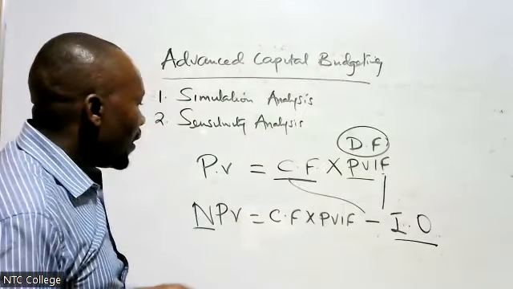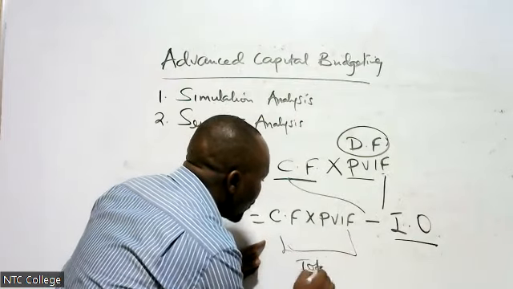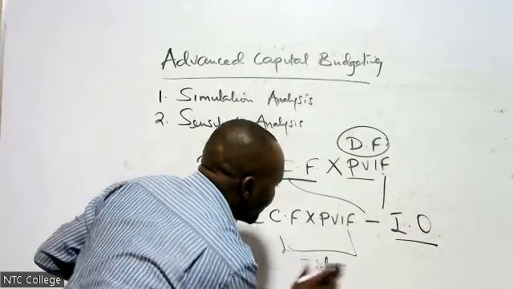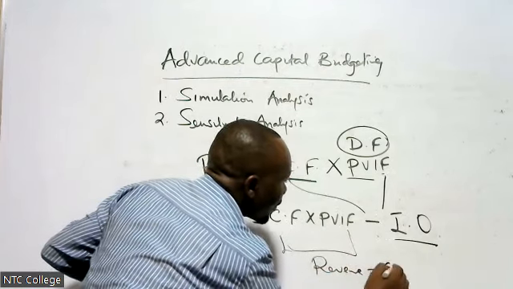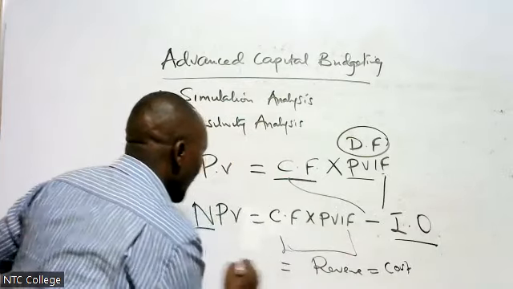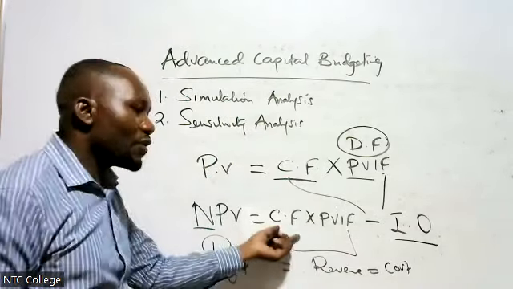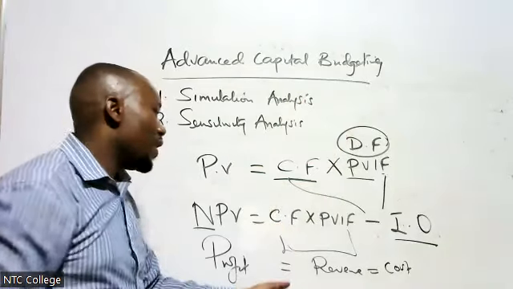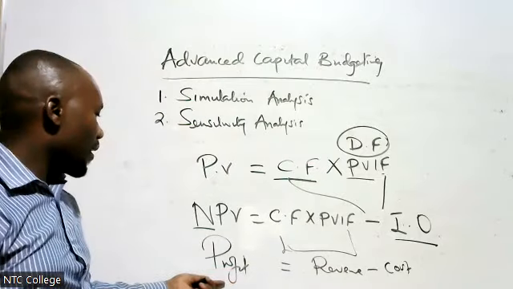But then, if the future cash flows were the same as the total revenue that I'm going to get in the future, revenue minus cost is equal to profit. So this is the future cash flows. This is the revenue that I'm going to get in the future. If I subtract the cost of investment, I'm getting the profit.